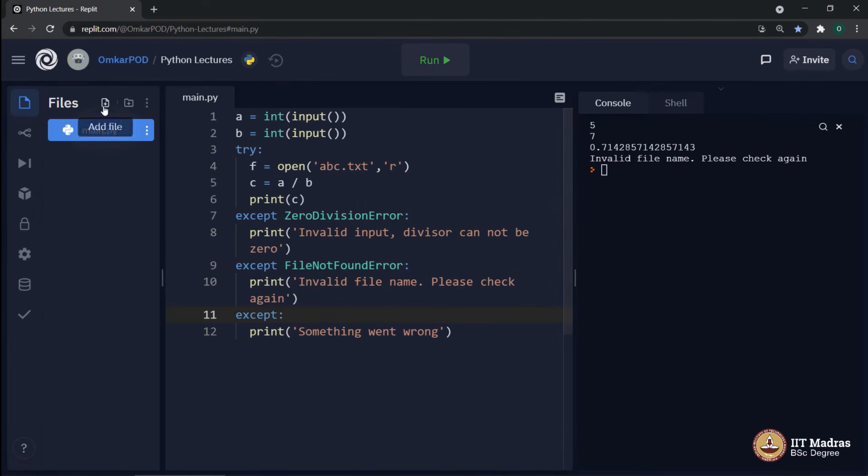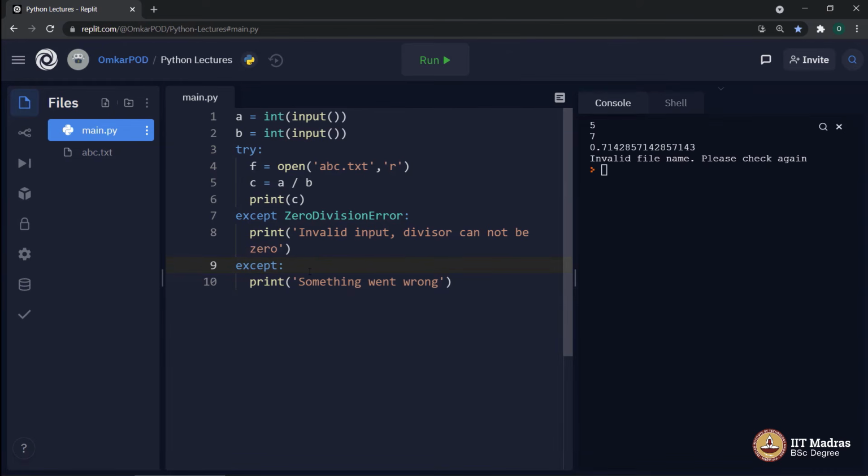And let me add that file as well, abc.txt. Now as you know, this particular line will not give us any exception. But still there is a possibility of exception because of a divided by b. So in this case, we can even remove this part.